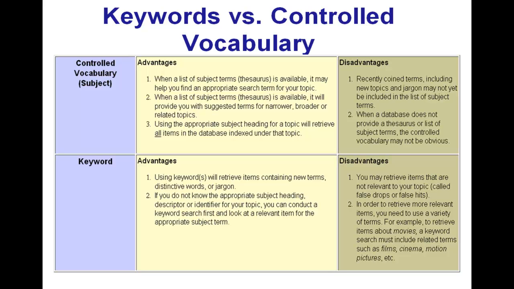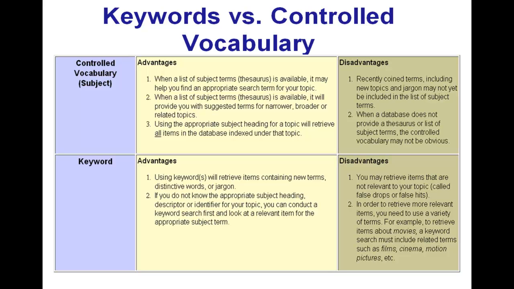That is often the case because people refer to things in different ways, and sometimes we'll use a word that's not exactly in the same context that you want, so you may find a false hit. One of the disadvantages of controlled vocabulary, however, is that new topics and recently coined terms may not be included in a list of controlled vocabulary or subject terms.